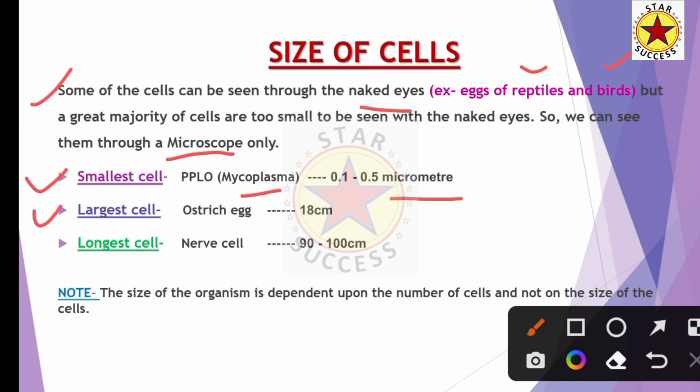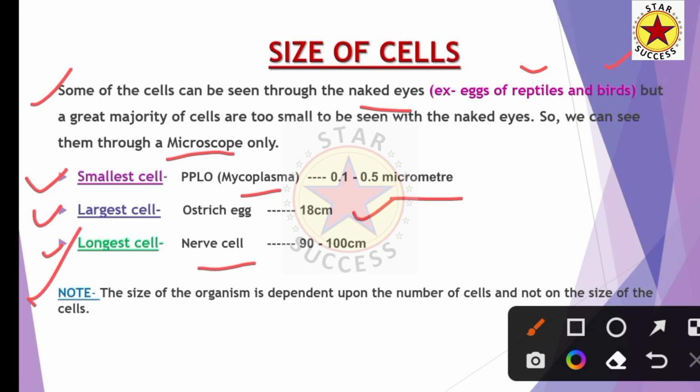The largest cell is the ostrich egg. The egg of the ostrich is the largest cell. It is about 18 centimeters. And in the human body, the longest cell is the nerve cell, that is the neuron. It is about 1 meter long. And the smallest cell in the human body is the blood cell.